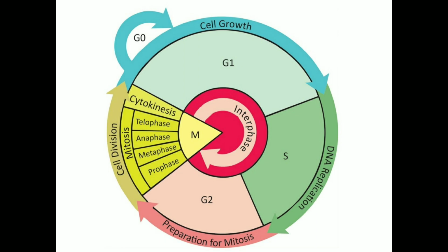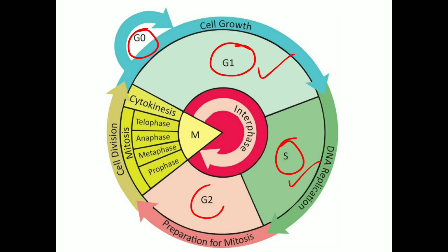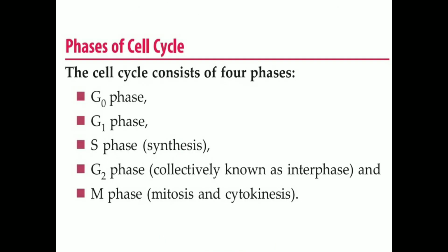Here you can see the figure showing the various stages, the phases in the cell division, which includes G0 phase, G1 phase, S phase, then G2 phase and M phase. We'll discuss each of them. The phases of the cell cycle.